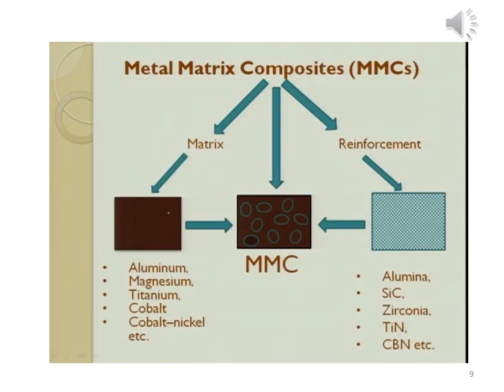The reinforcing material is either alumina or silicon carbide or zirconia or cubic boron nitride. It is very clear that it is difficult to make a continuous and long fiber from this reinforcement material.